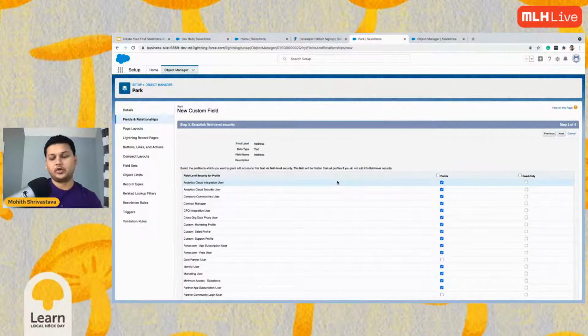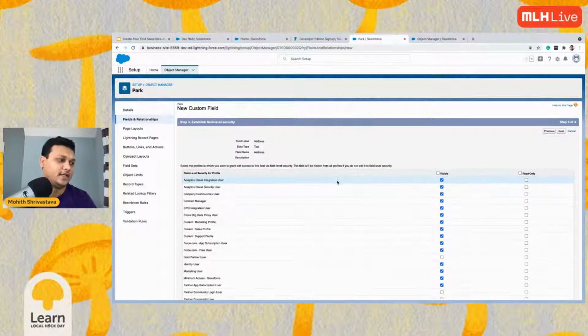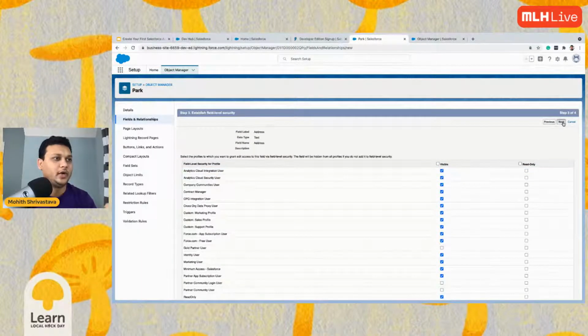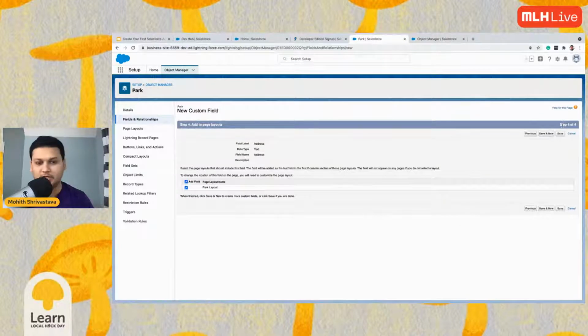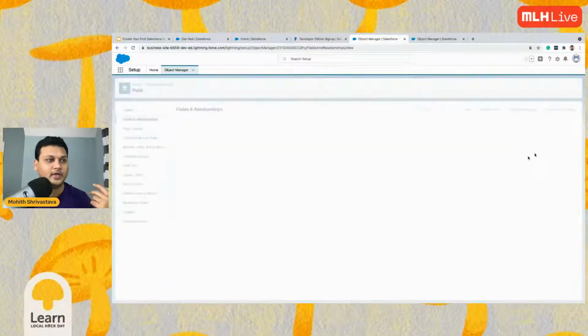Your users are grouped into what we call profiles. These are the names of the standard profiles that come with it. You can also create your own custom profile, but don't worry if you're not understanding too much about this at this point, because you can always learn more about profiles, users, layouts, etc. on the Trailhead. Don't get overwhelmed at this point.